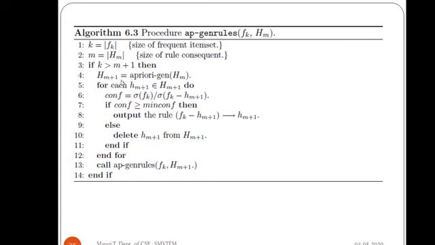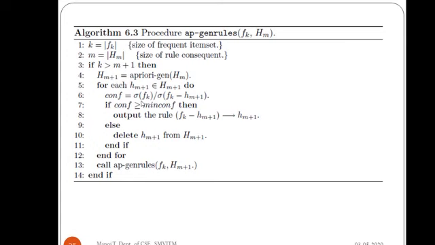Then we compute H m plus 1, that is, the further rule consequents we will compute. Suppose I have H1, from H1 I am going to compute H2, from H2 I am going to compute H3, like that we compute the rule consequents. Once we finish computing the rule consequents using this apriori-gen procedure, then we go with this particular loop. What we are going to do in this loop, for each item in that rule consequent, we do the following. Compute the confidence.